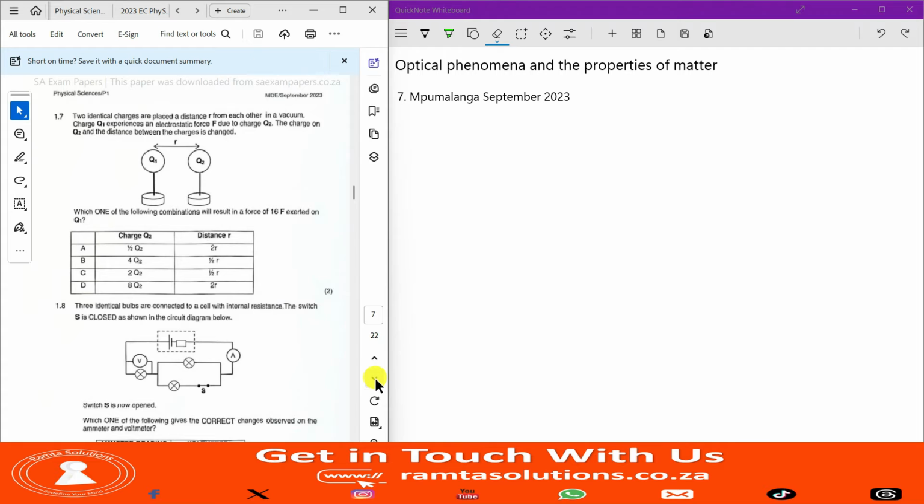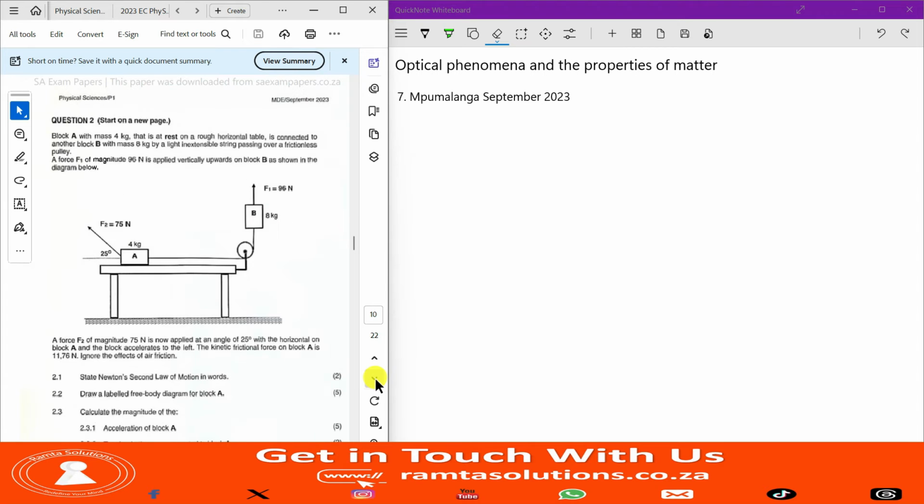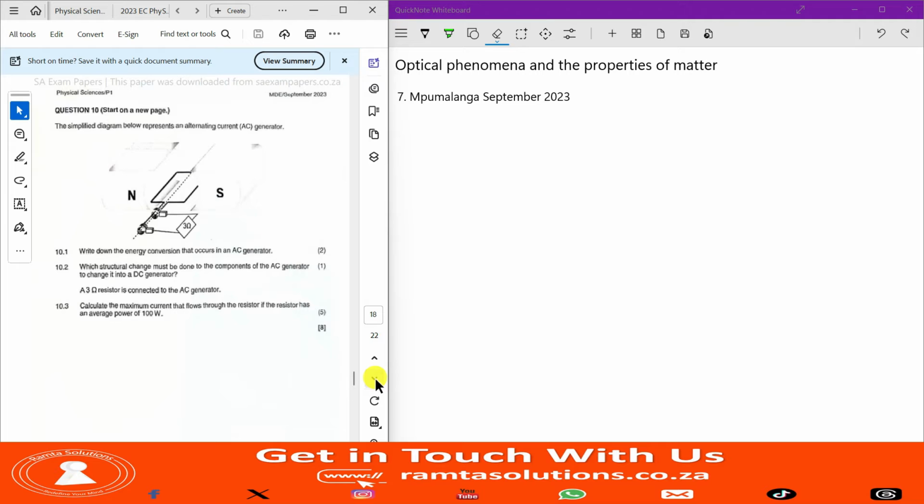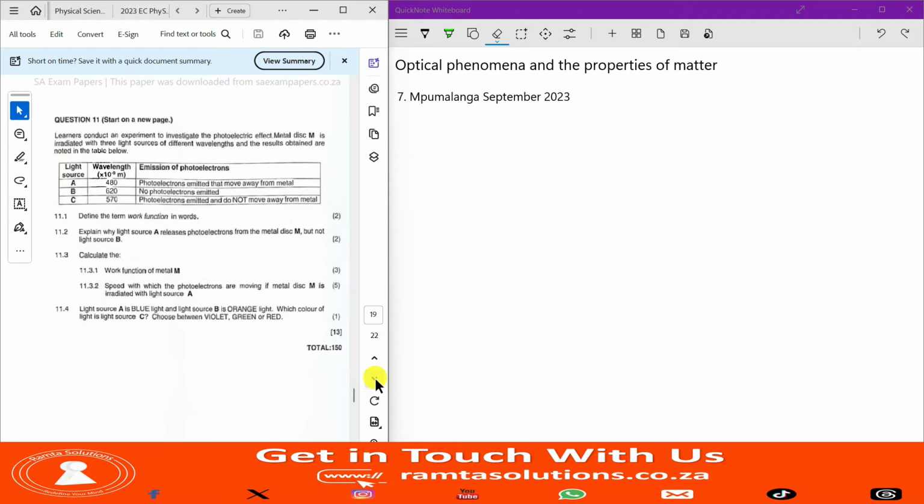Right, now let's get to the work. Normally, this topic is on question 10. Let's see what question it is on this paper. On this paper, it's not question 10, it's question 11. And by the way, we thank essay exam papers for their library of question papers.